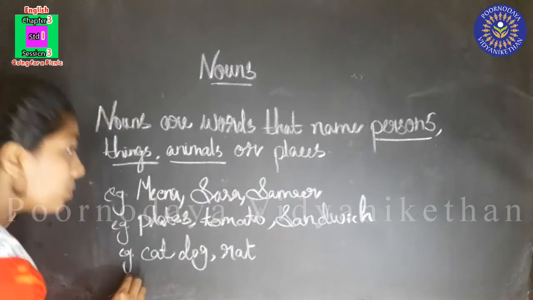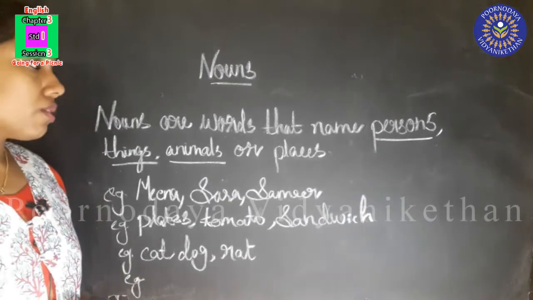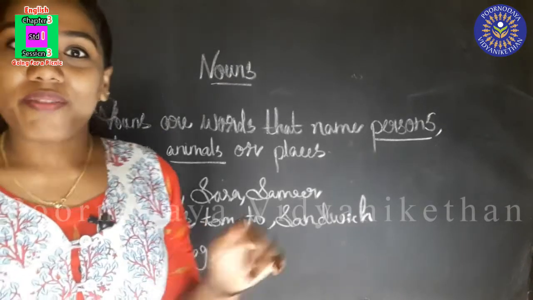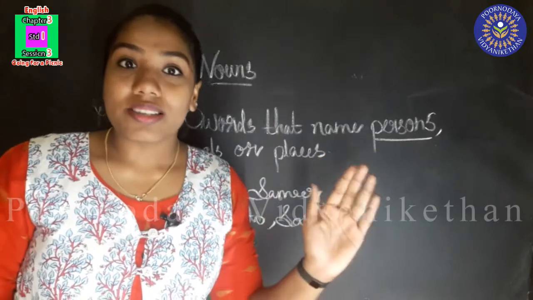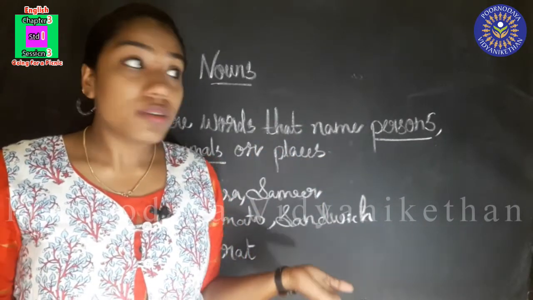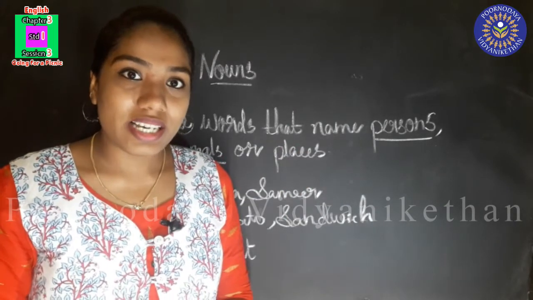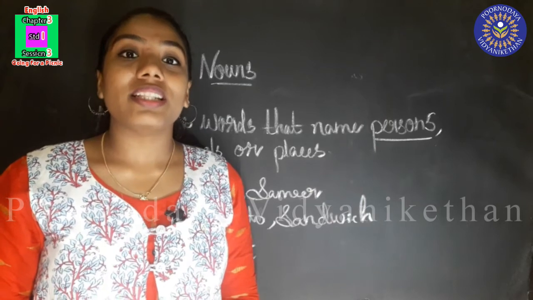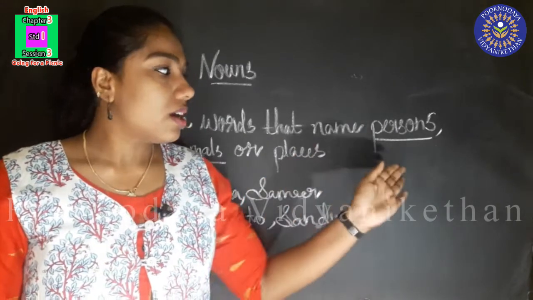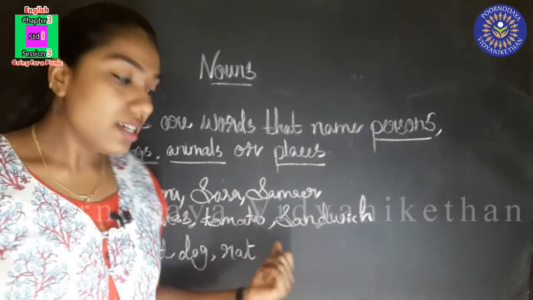Now we have to write the examples for places. We know so many places. From Monday to Friday, we are going to school. Our school is a particular place, isn't it? So, school is an example for a noun. Our school is the name of a particular place. So, as the example of place, we can write school.